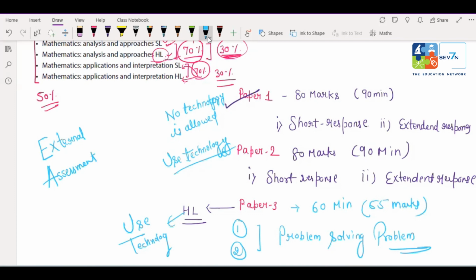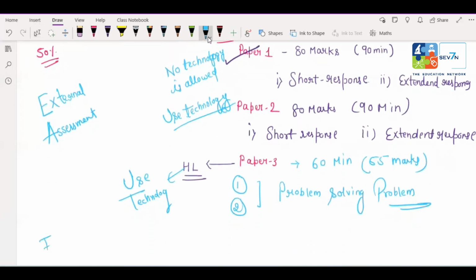In IB, we have internal assessment, and the short form is IA. That IA is nothing but your minor research. What is the meaning of this minor research? In that minor research, you have to create a research question. Research question means you have to create a real life problem in which you are able to apply some mathematical concept to overcome that problem. Clear? So that assessment is known as internal assessment.